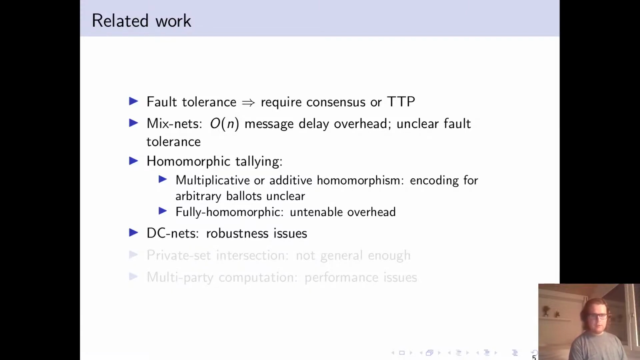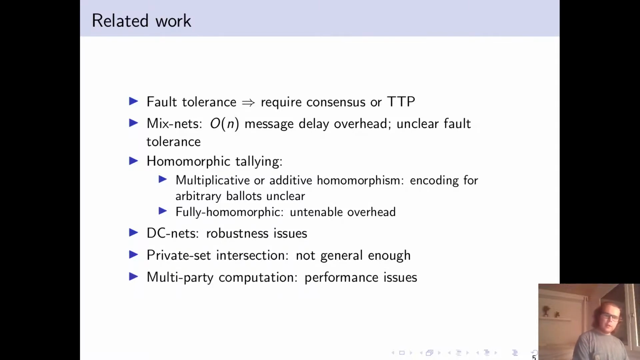DC nets, based on the dining cryptographers problem, have robustness issues, unfortunately. Private set intersection is not general enough. If you have some kind of election, say, where there's some decision to be made, if everyone proposes a certain value, then private set intersection is not unreasonable, but in the general case of the survey, say, it's not tenable. And multi-party computation, again, to encode some kind of general function, it has performance issues.